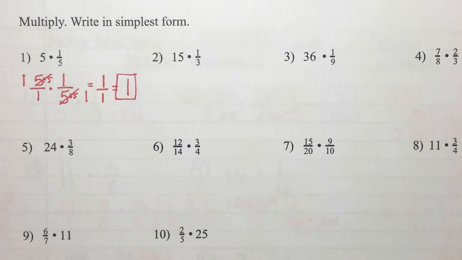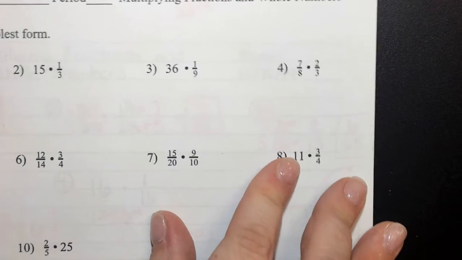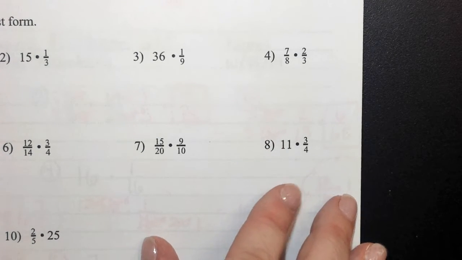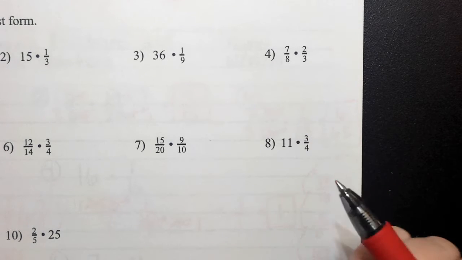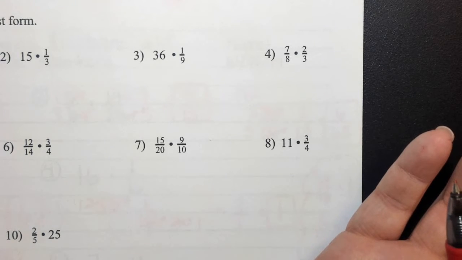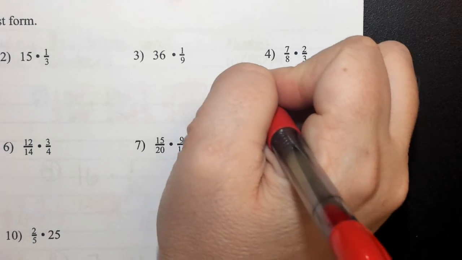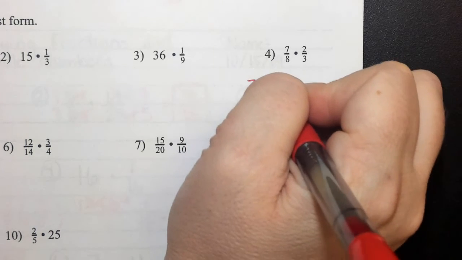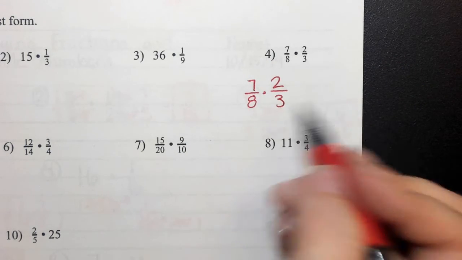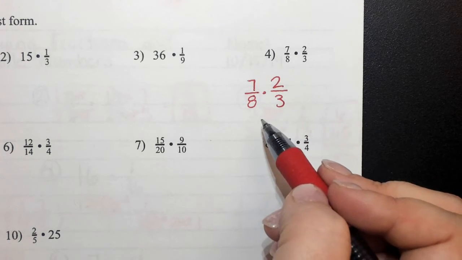All right, we're going to skip over, and we're going to look at number 4. All right, so I'm going to pick 3 problems that are important in their own way. On number 4, I don't need to put anything with a 1 underneath, but is there anything on number 4 that I can simplify? Peyton? 8 and 2. So Peyton said I can simplify the 8 and the 2, and I'm just rewriting it so I have more space. All right, what number can go into 8 and into 2, Peyton?